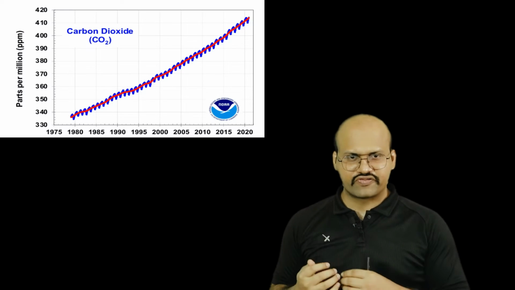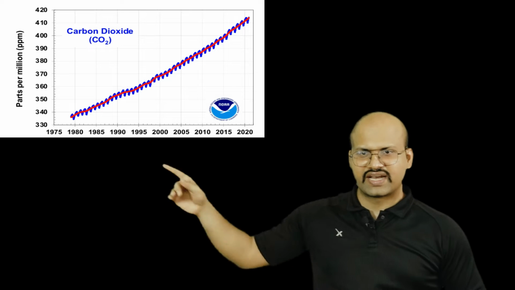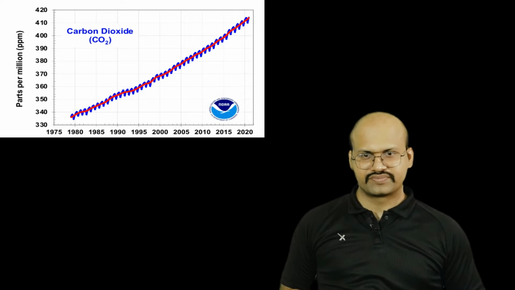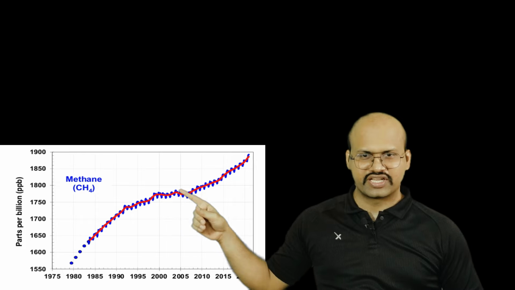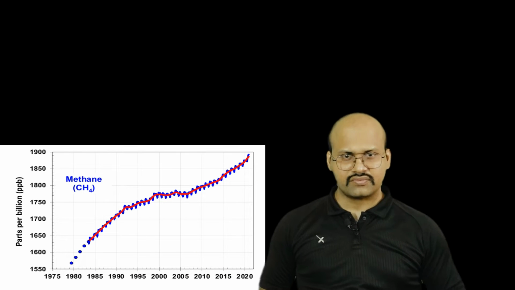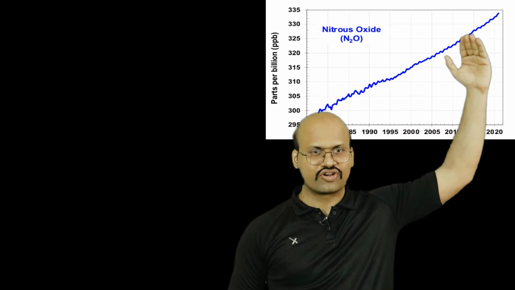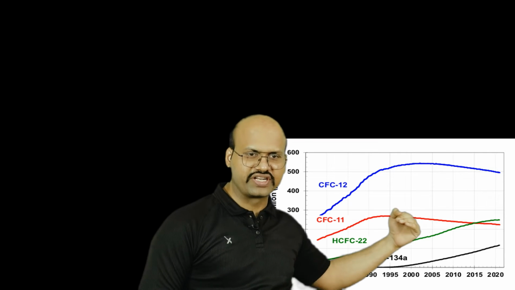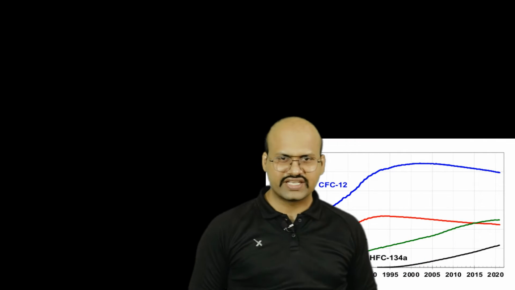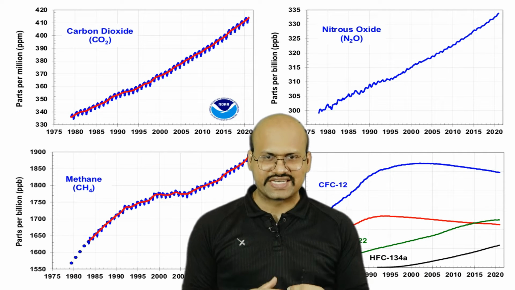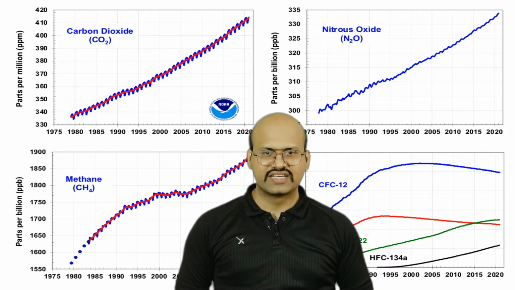Even in the last 50 years, greenhouse gases like carbon dioxide have continuously increased. Similarly, the methane proportion has also increased since 1975. Nitrous oxide is also continuously increasing, and the man-made gases are also increasing in our atmosphere. So all these greenhouse gases are increasing, and that is why it is a severe issue.